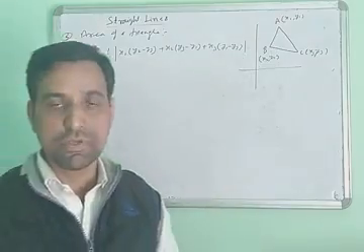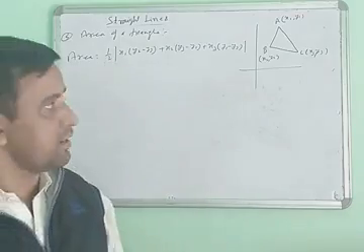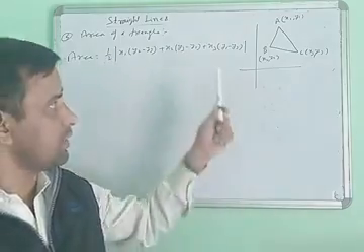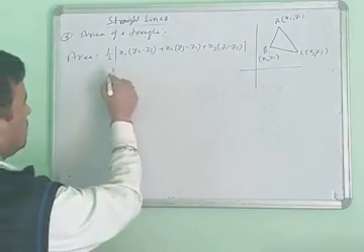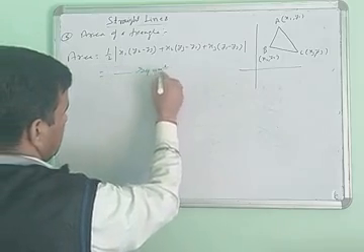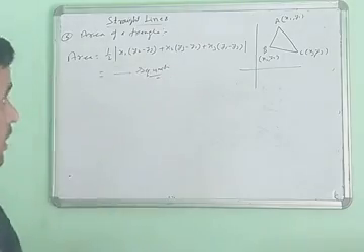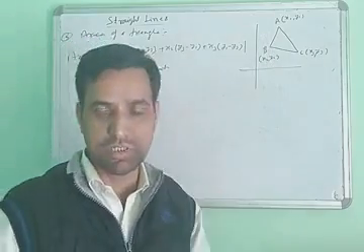The second thing: when you get any non-zero positive number, you write the answer in square units. Whenever any number comes as the area, you write square unit. And we use the mod sign because area always comes in positive form.